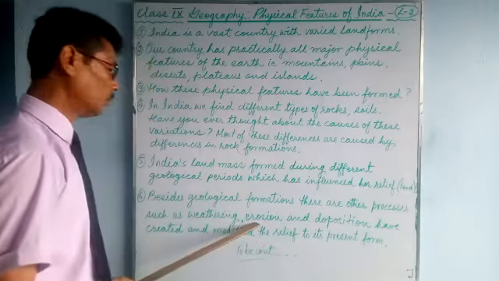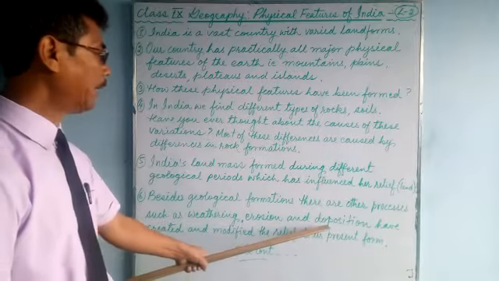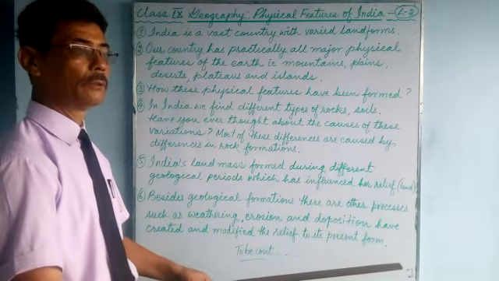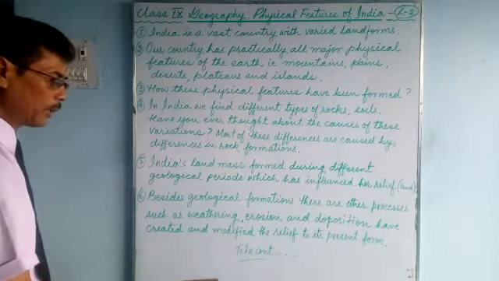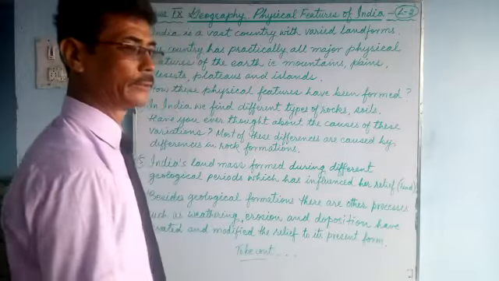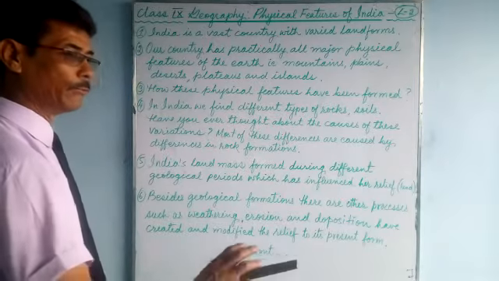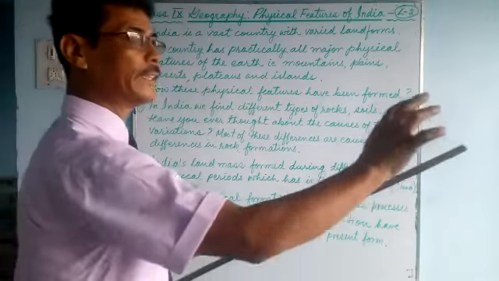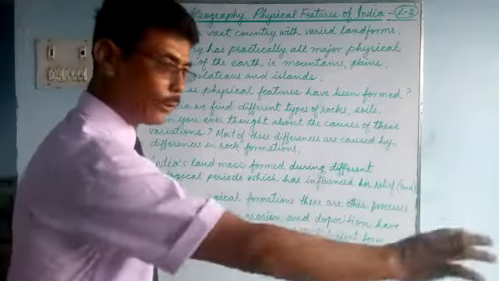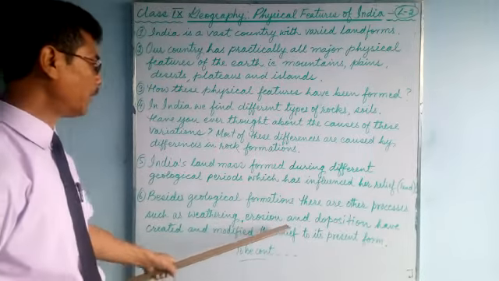Weathering, erosion and deposition. The soil will be washed and deposited in a low land by water. That's called deposition. When the wind blows, fine dust particles will blow and settle somewhere else. That's also called deposition.